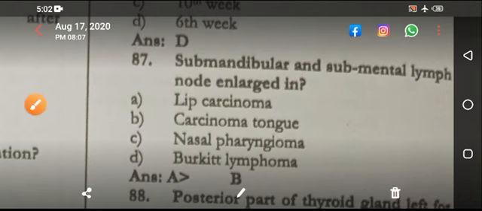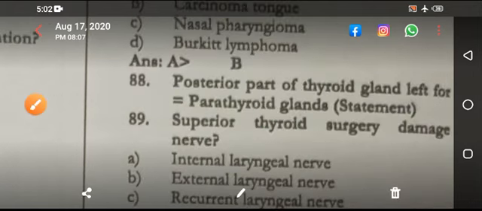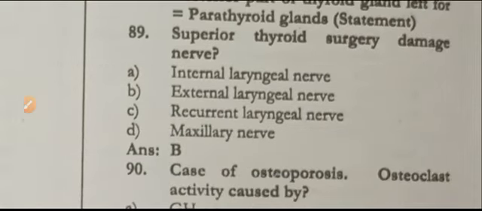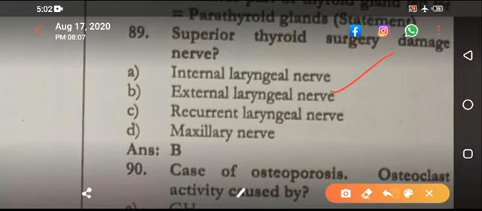Lip carcinoma. Lower lip or upper lip? The answer is lower lip. Posterior part of thyroid gland left for, answer is parathyroid. Superior thyroid surgery damage nerve: external laryngeal is most commonly damaged.